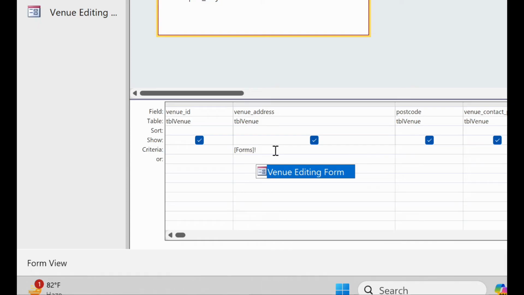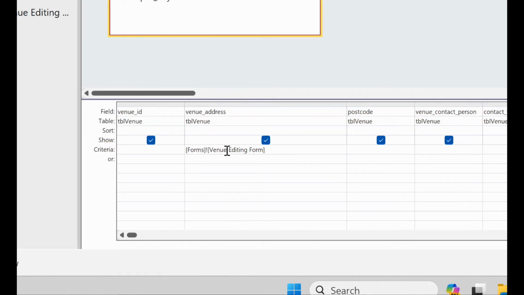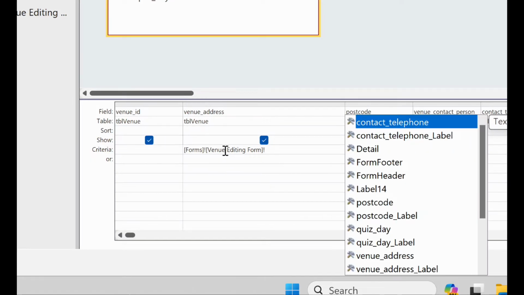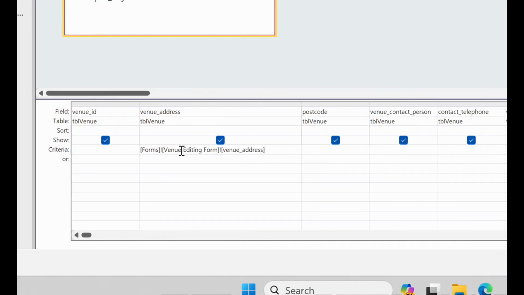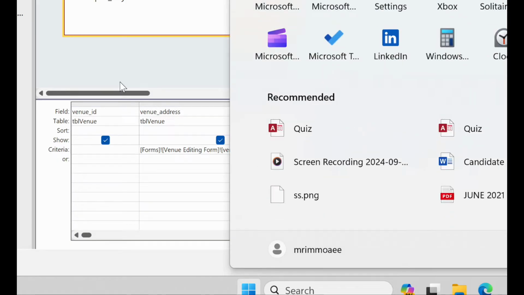Then exclamation mark, then again the third editing form, this is the name of our form, and then here you have to add the label, not the label, the name. So what do these things mean? This means actually